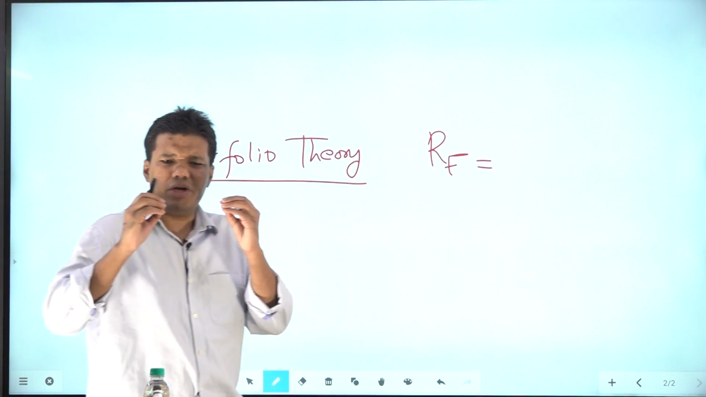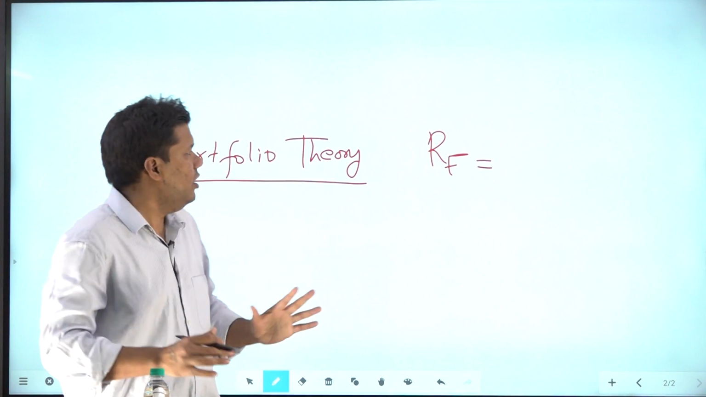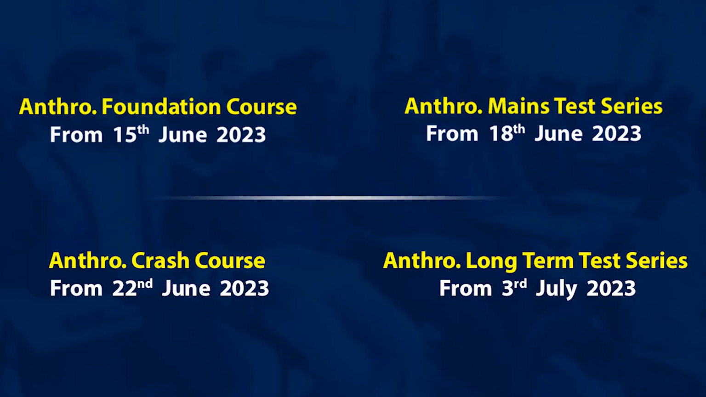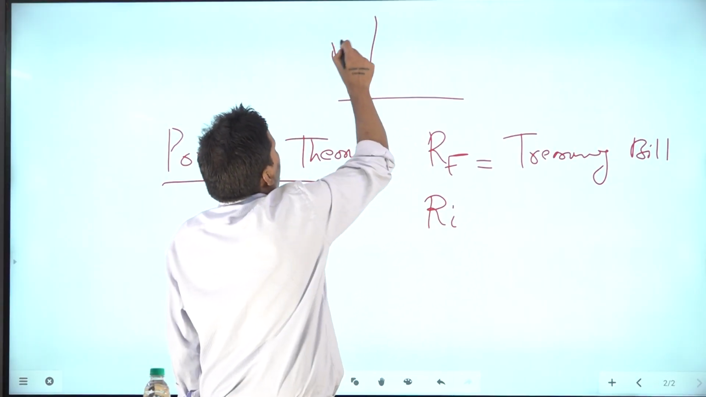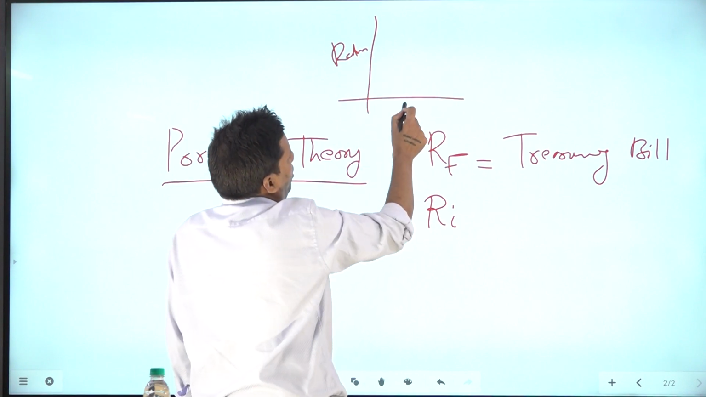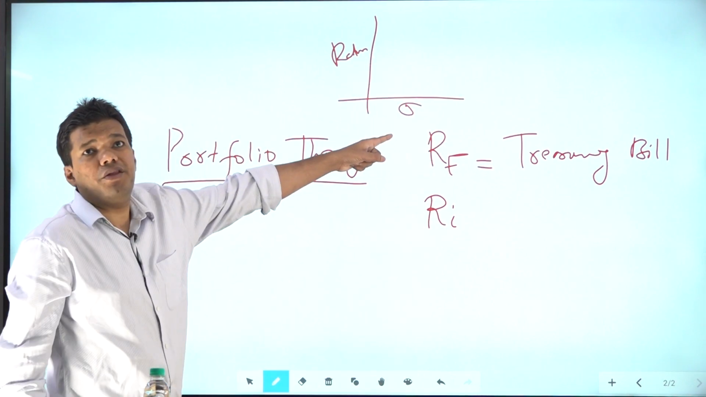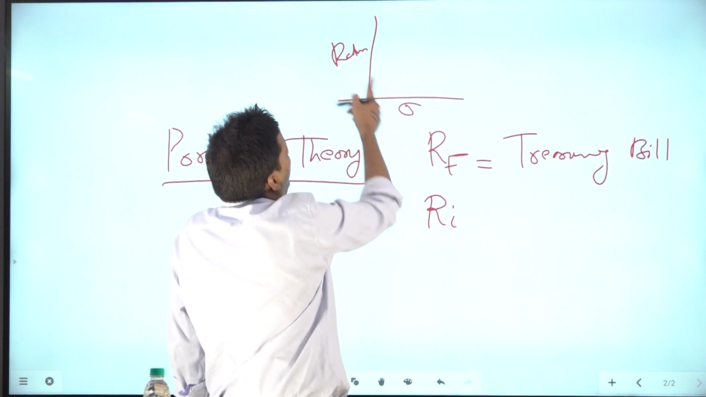Risk-free means you can invest in that and you will get guaranteed return. Let's say treasury bills. Treasury bills we generally assume are risk-free. But let's say there is another security, RI. Here it has a risk and return. This is what I'm calling return, and risk will be indicated by standard deviation. So it has the risk and return trade-off.